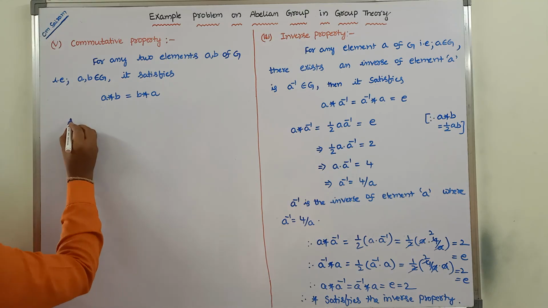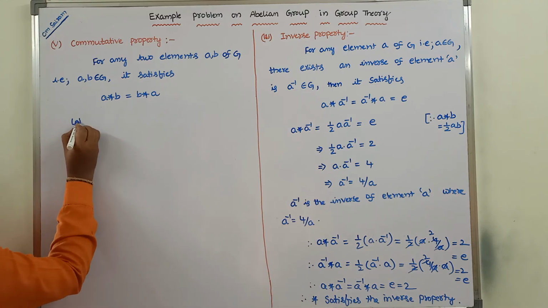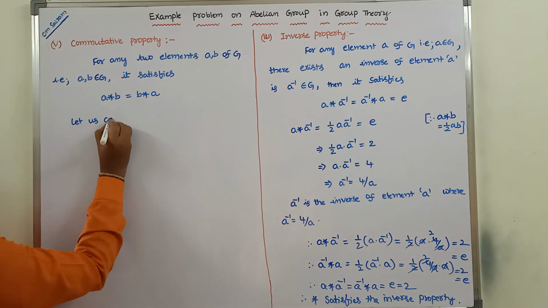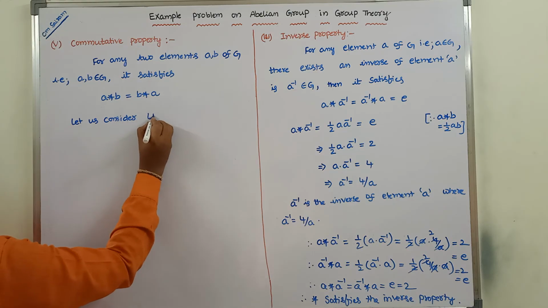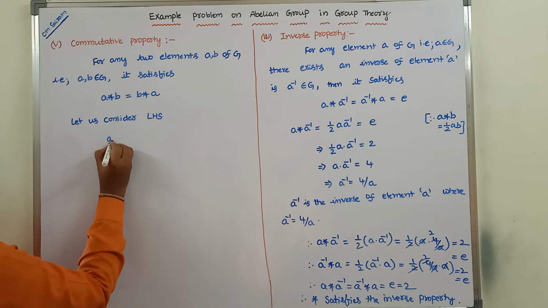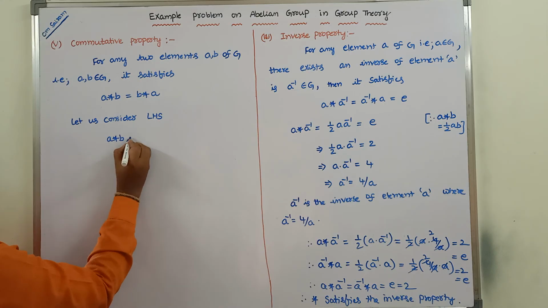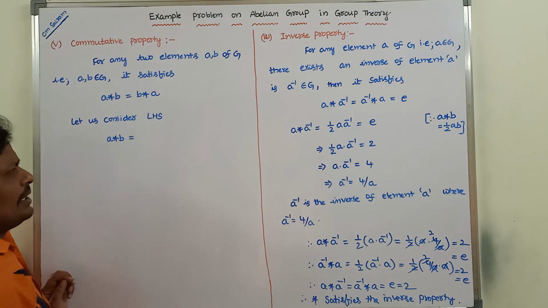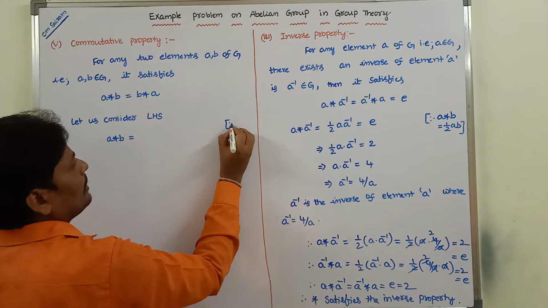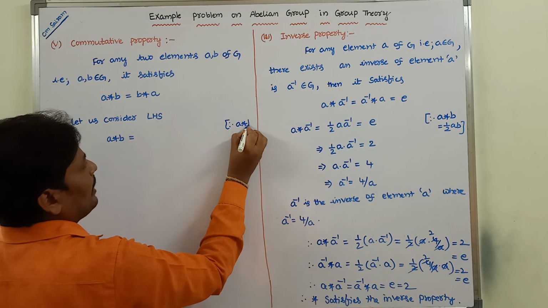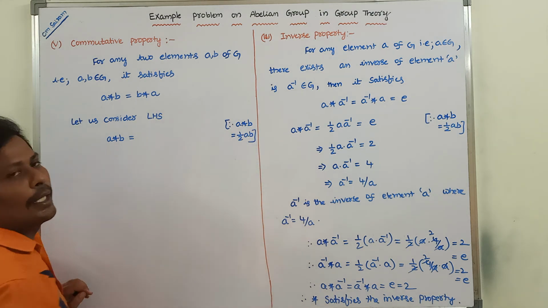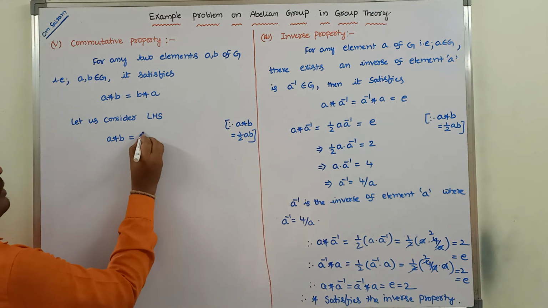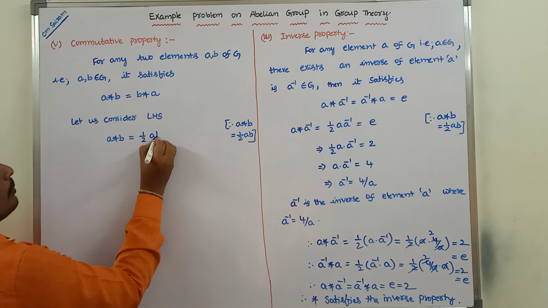So let us consider the LHS. a star b is nothing but half ab, so that is equal to half ab.